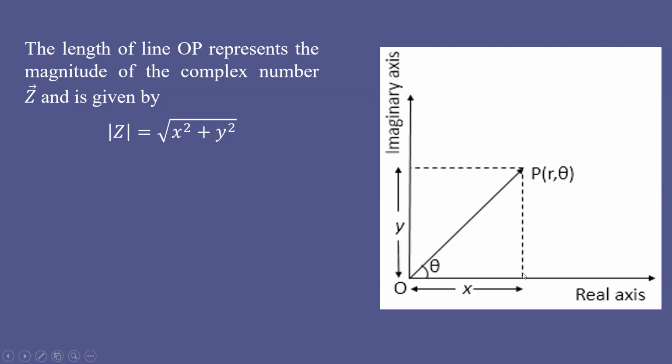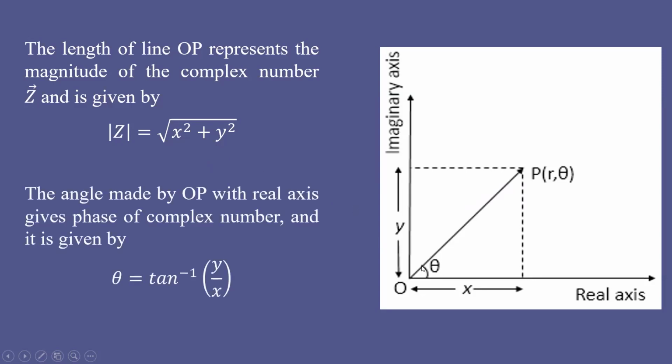To apply the Pythagoras theorem, this is a right angle triangle. So z squared is equal to x squared plus y squared, otherwise z is equal to the square root of x squared plus y squared. Then what is the angle made by this vector with respect to the real axis? If this is angle theta, then tan theta is given by opposite by adjacent. What is the opposite value? It is y, adjacent is x. Therefore theta will be equal to tan inverse of y by x. Okay, so y is the imaginary part, x is the real part.